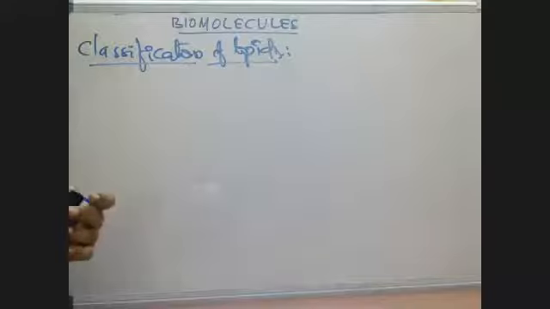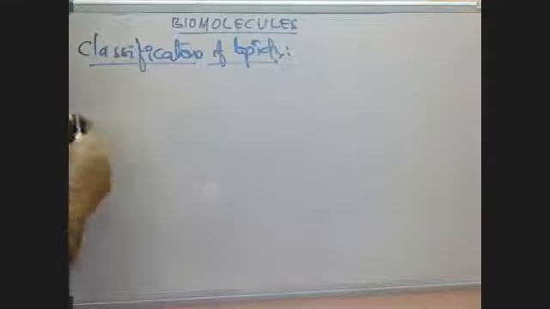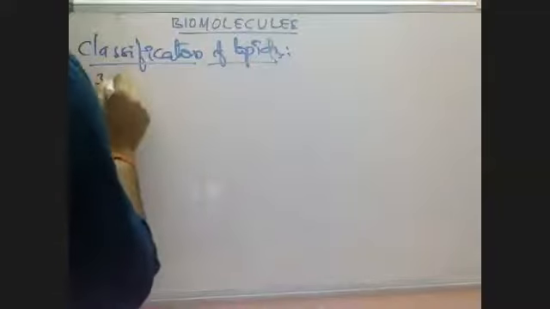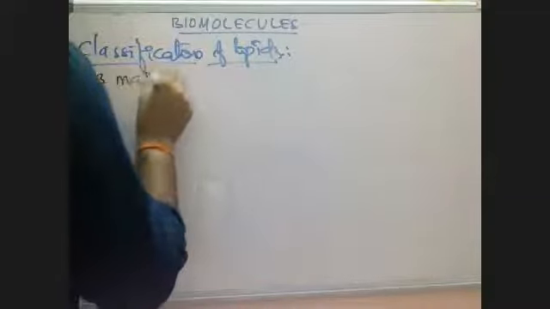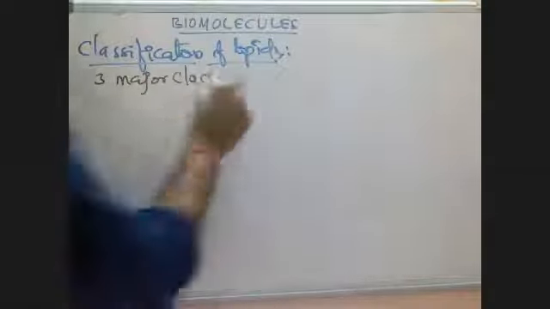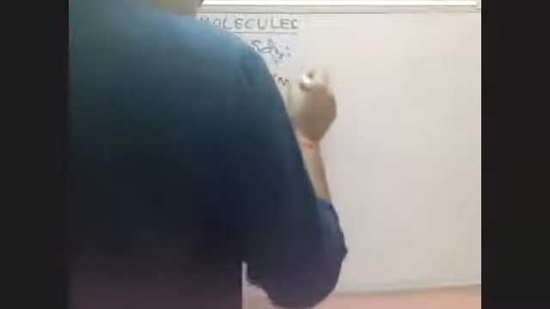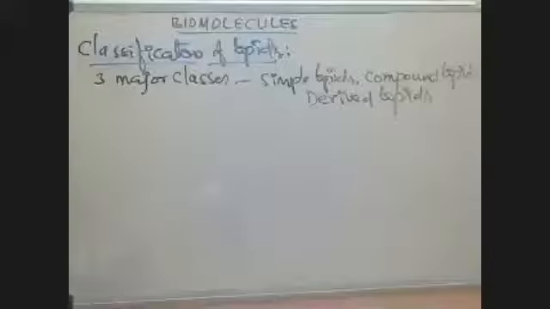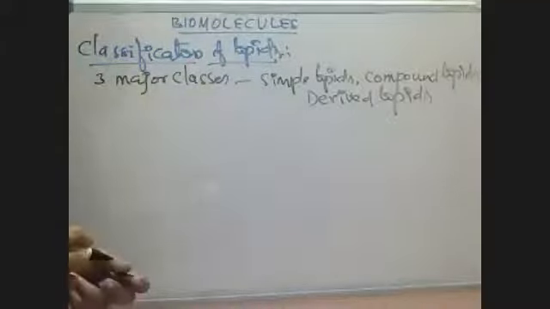If we see the classification of lipids, lipids are majorly divided into 3 major classes: simple lipids, compound lipids, and derived lipids.